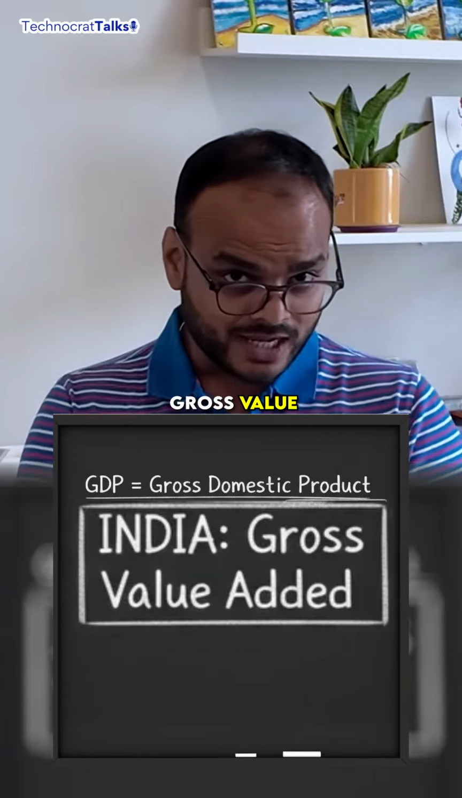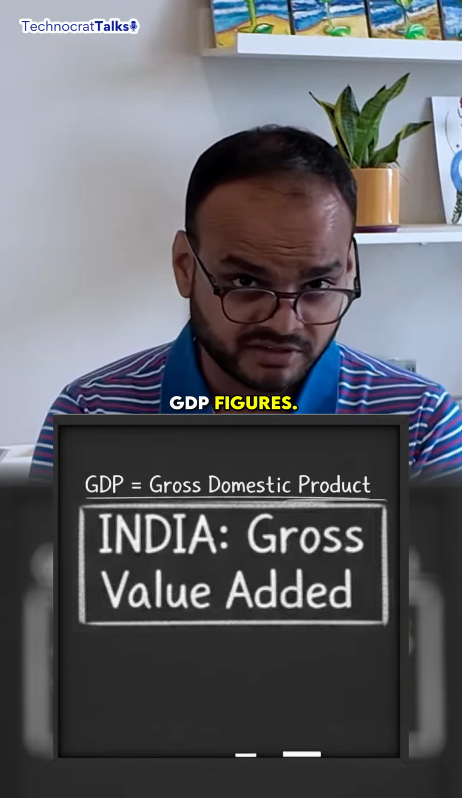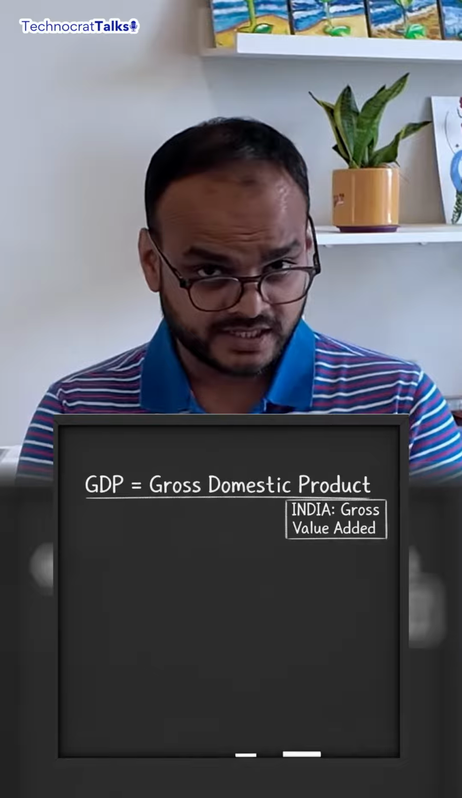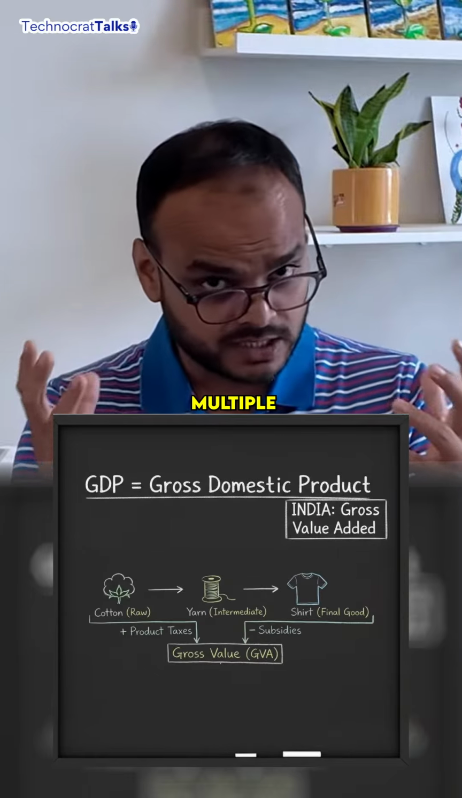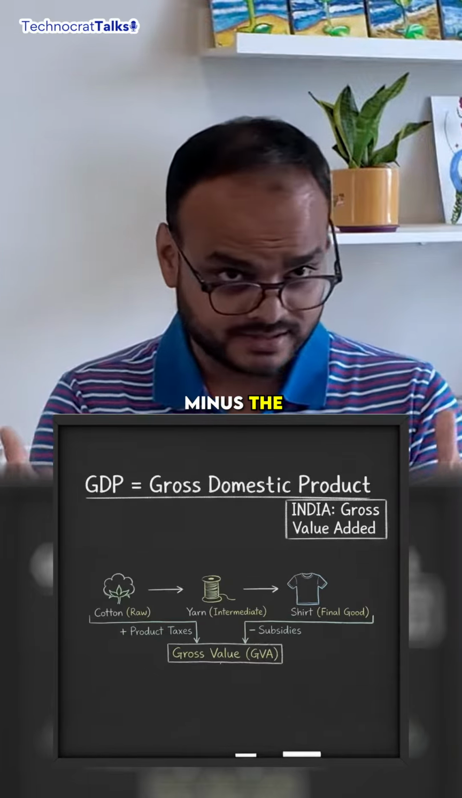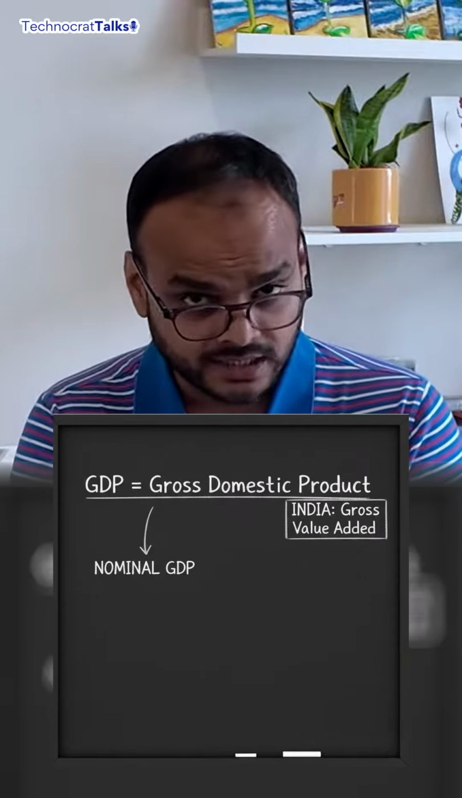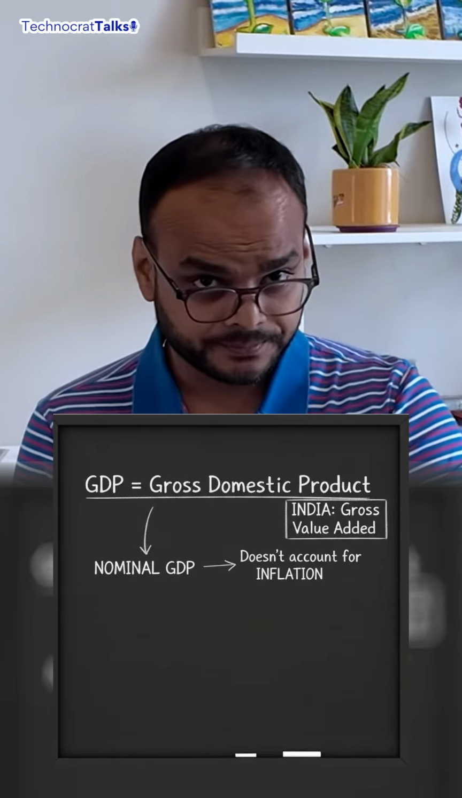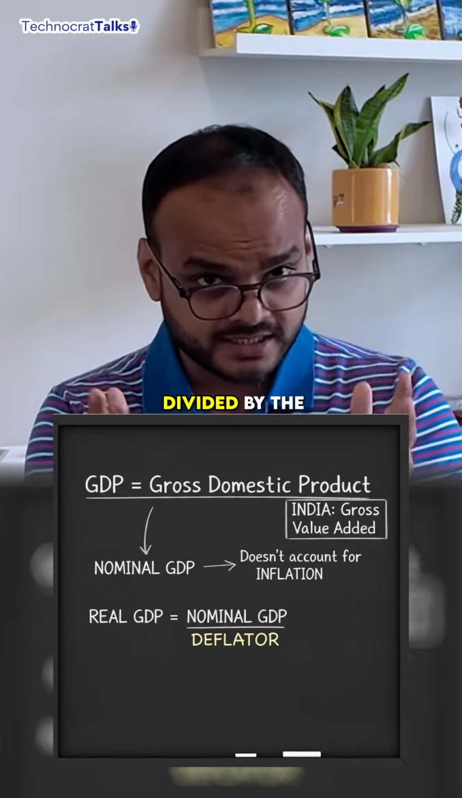India uses the gross value added as their method to generate the GDP figures. Gross value added is essentially the addition of all the value added across multiple sectors plus the product taxes minus the subsidies, and that gets us the nominal GDP. However, this does not account for inflation. Real GDP is nominal GDP divided by the deflator.